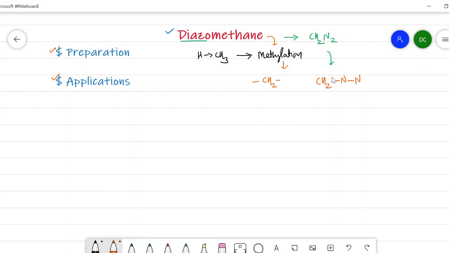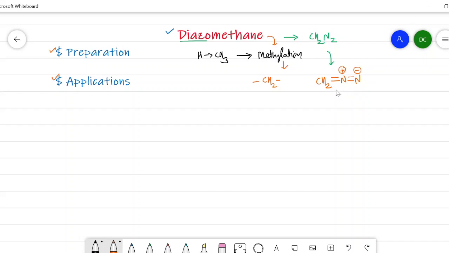To maintain the balance of nitrogen and carbon, we have to put a double bond here and a double bond here. Now, this nitrogen becomes positively charged due to the extra valency, whereas this nitrogen has a negative charge due to the lesser valency. In this way, diazomethane looks like this.